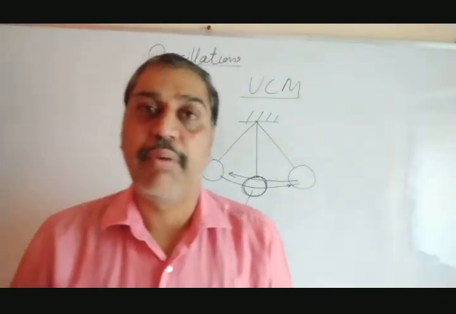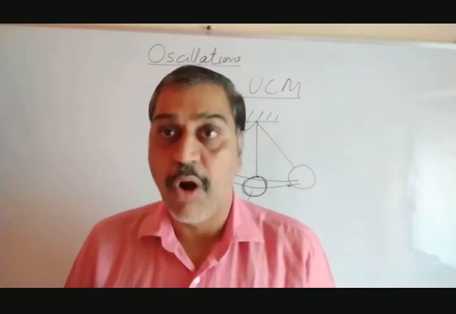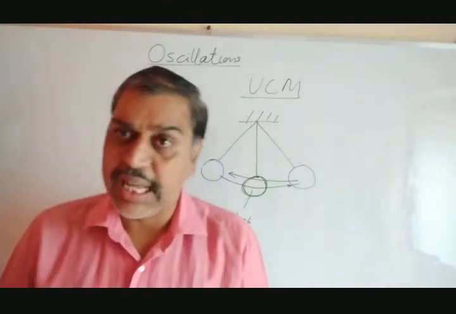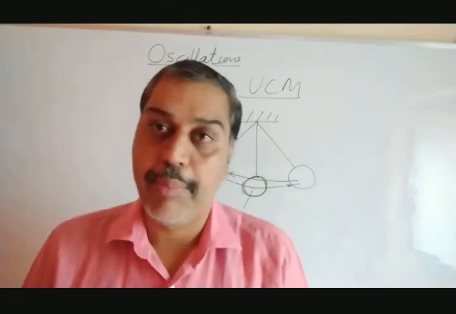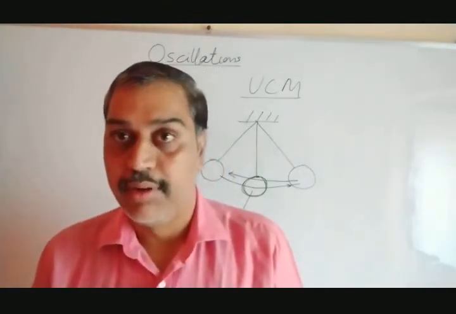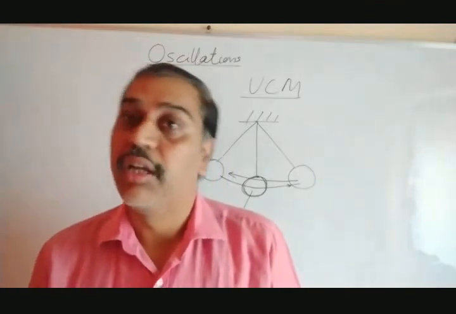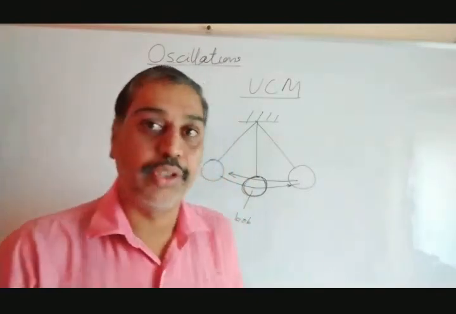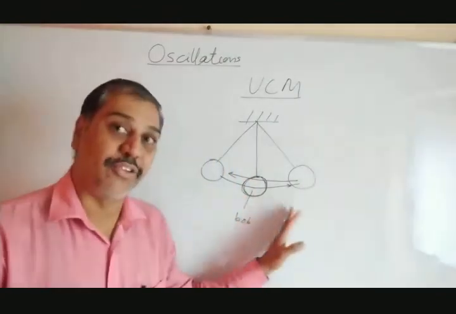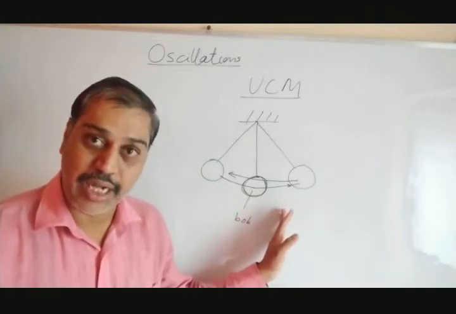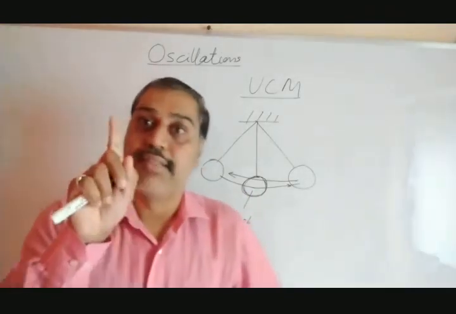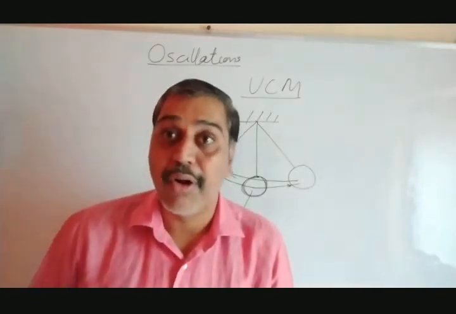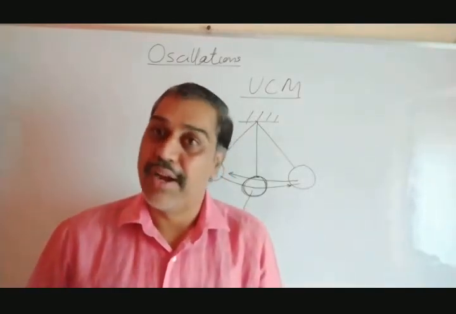But in this chapter we are interested in concentrating on oscillatory, to and fro type of motion. Again, here they are also periodic. Remember, all oscillatory motions are periodic, but all periodic motions are not oscillatory. For example, the to and fro motion of a simple pendulum is oscillatory motion, and it is periodic also. But when the second hand starts from 12 and comes back to 12, that is periodic but not oscillatory, because there is no to and fro type of motion.